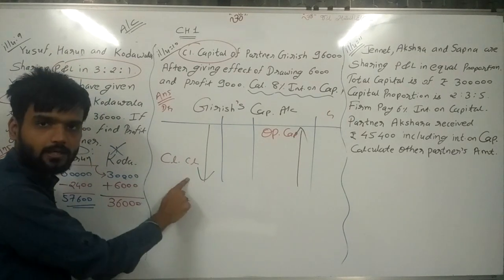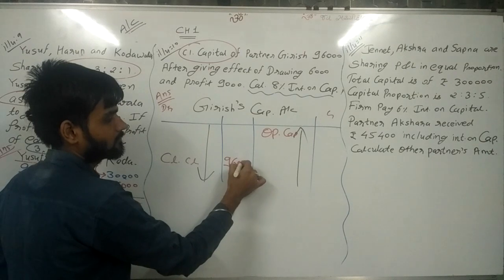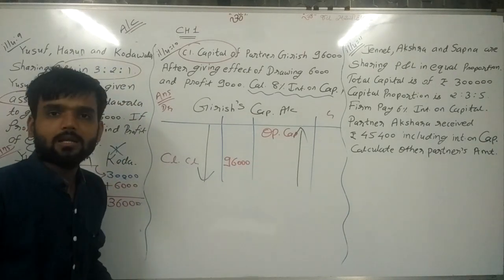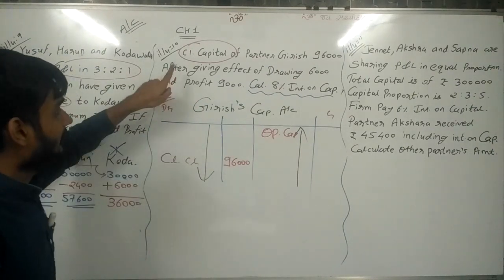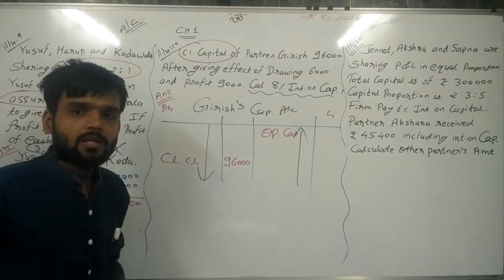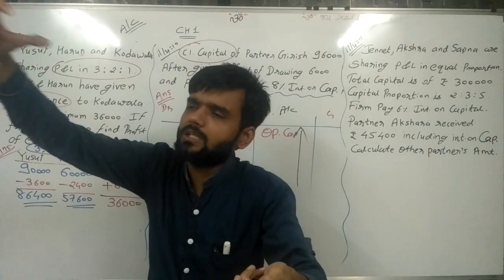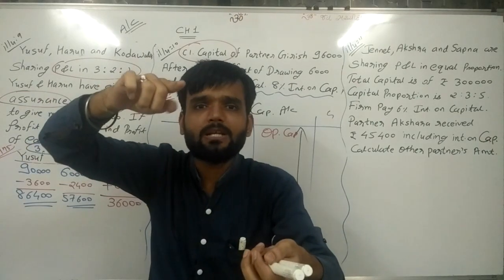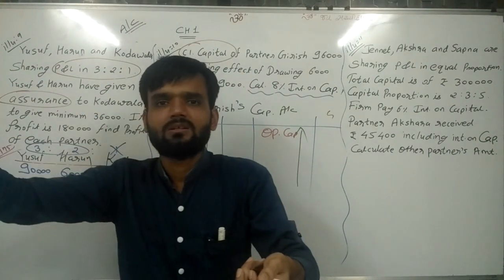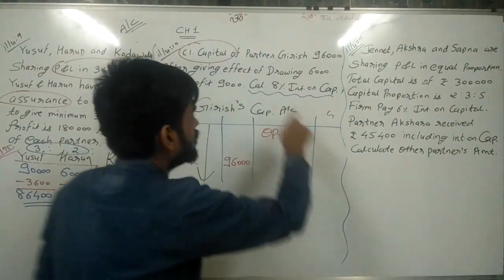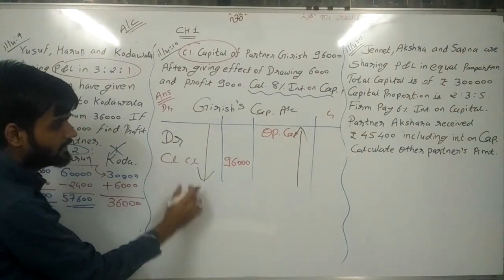So closing capital means here, write down 96,000. Closing capital 96,000. So we need to write 96,000. After giving effect of drawing 6,000. So, sir, by drawing, the partner withdraws money from the firm. Means capital decreasing because from the firm he is drawing money. Capital decreasing, because of drawing 6,000. Decrease means debit side.